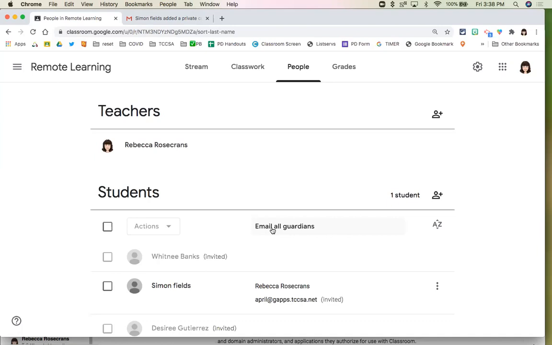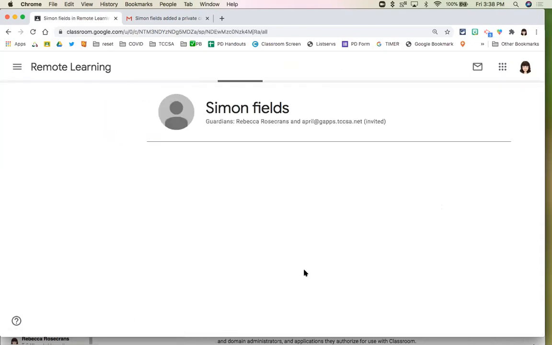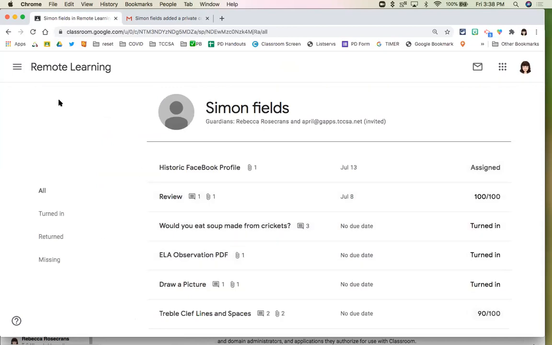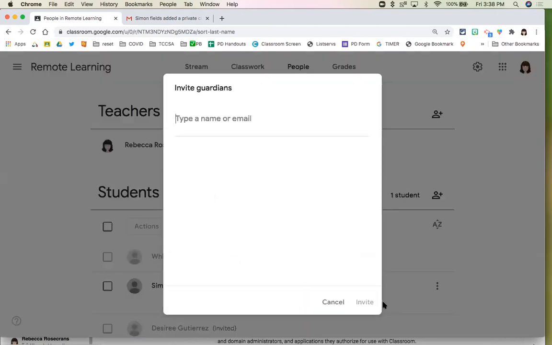So if it's their email, you can invite them. And so here you see with my student named Simon, I've already invited this parent. Now, once they're invited, then you have the ability to email student or guardian. And again, the student email, you want to check and make sure that's on. But here's where you would typically click invite guardian. You would type in their email and then hit invite.